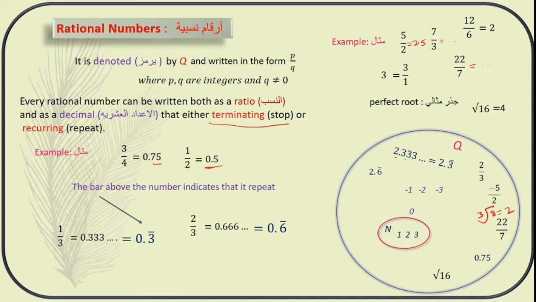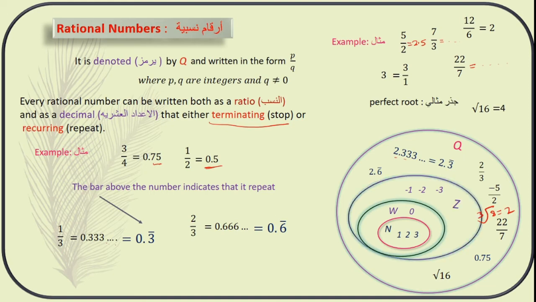Here 1, 2, 3 are the natural numbers. If you add 0, it becomes the whole numbers. If you include negative numbers, it becomes the integers. And if you include all the remaining numbers as well, then it is called the rational numbers. Rational numbers are a very big set. So the relation between this classification of numbers is: natural numbers are a subset of whole numbers, whole numbers are a subset of integers, and integers are a subset of rational numbers. Up to here, I hope it is very clear for you.